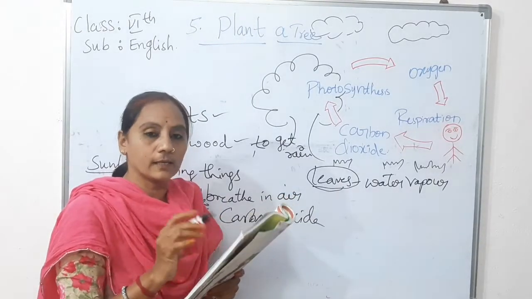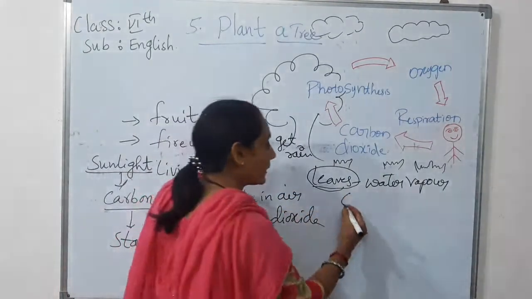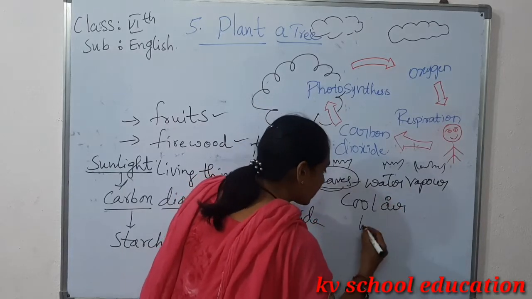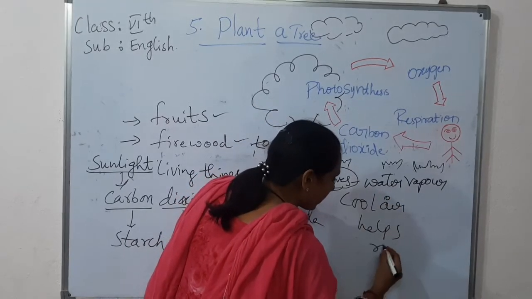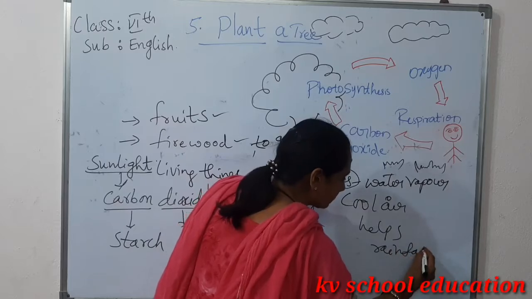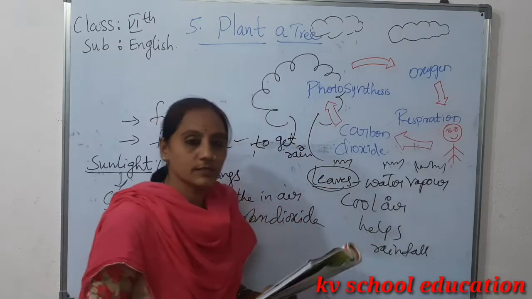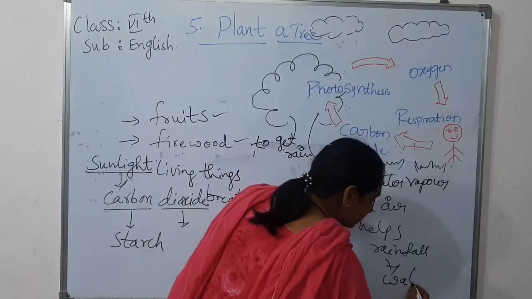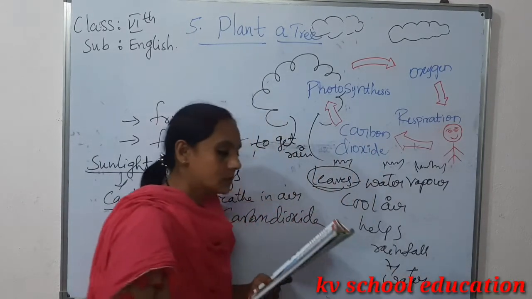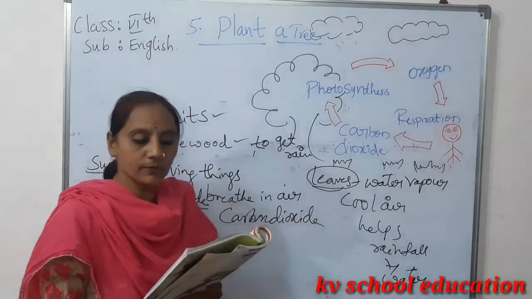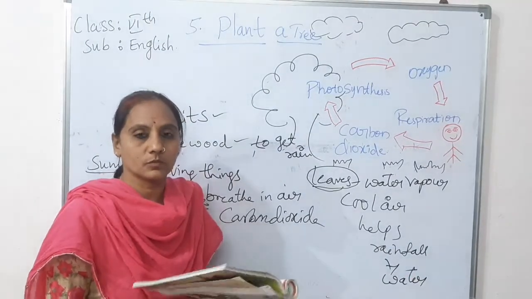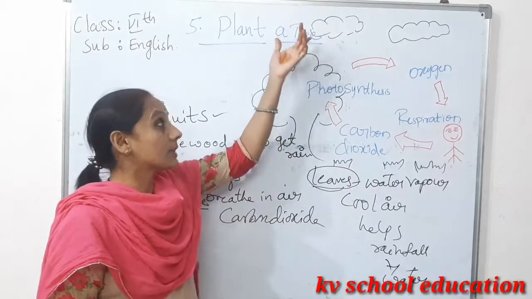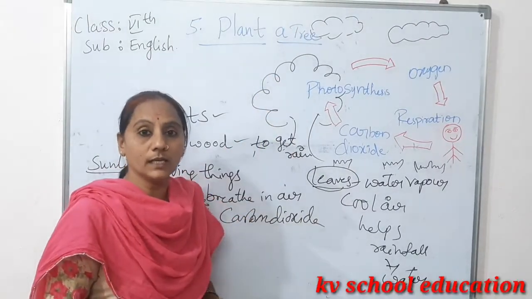The cool air helps rainfall. Rain gives us water. No one can live without water, and we need trees to get water. Obviously we know that without water we can't live on the earth. So without the trees also we can't live on the earth.